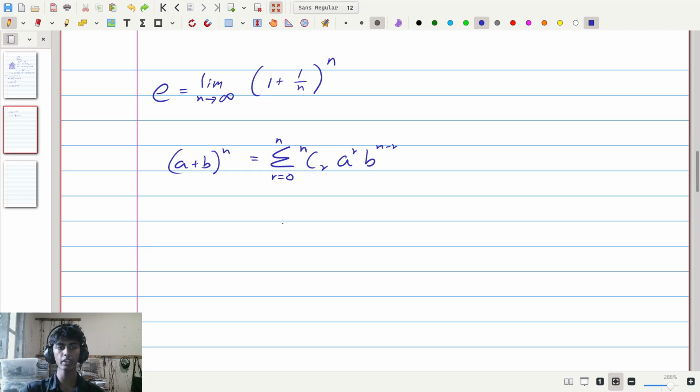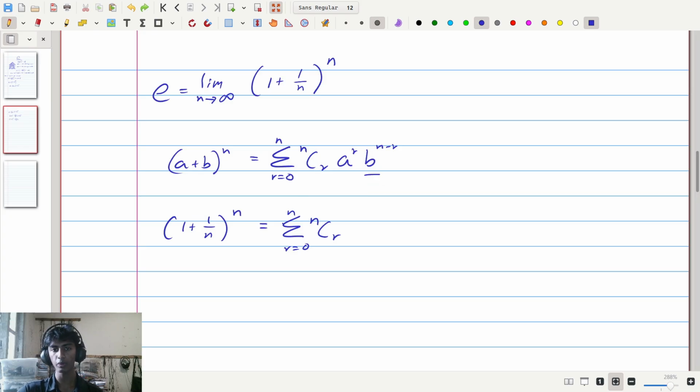Using this, we can write (1 + 1/n)^n in a similar way. This is the sum as r goes from 0 to n of n choose r. In this case, I will write a as being 1/n and I will write b as being 1.